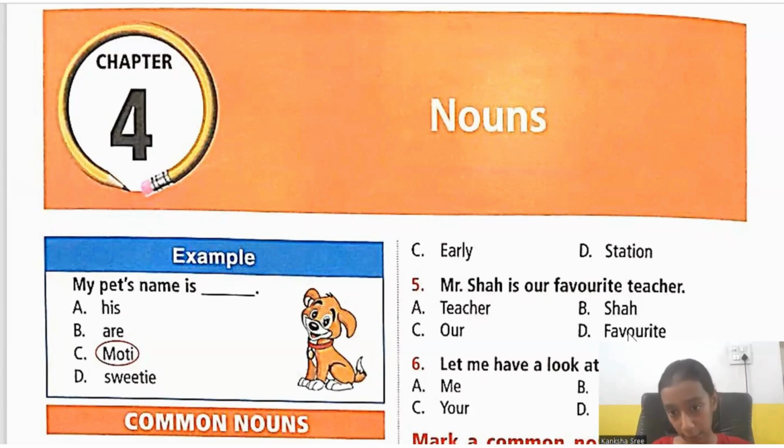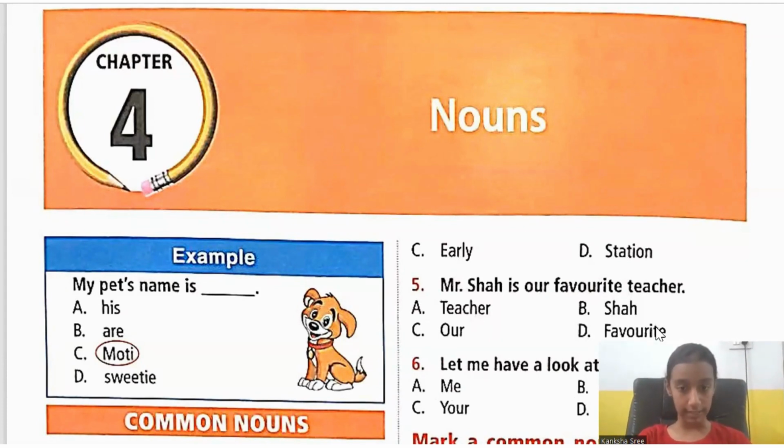Next, what is a collective noun? A collective noun is the name for a group of anything. Like a group of frogs, a group of dogs, you call them by a particular name. A group of puppies, you call a litter. When there is a group of something, you call them with a name, and that name is called a collective noun. For example, a group of flowers can be called a bouquet, isn't it? In the same way, that is what a collective noun means.